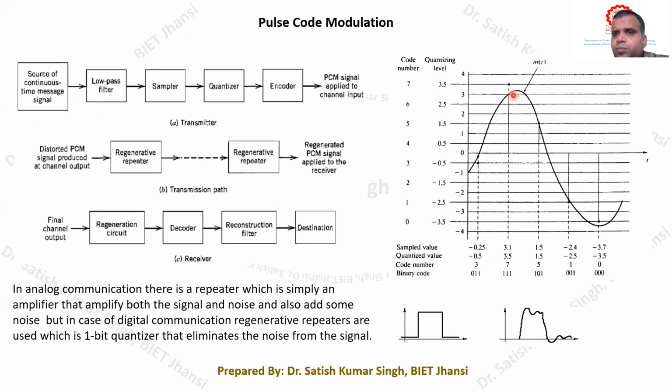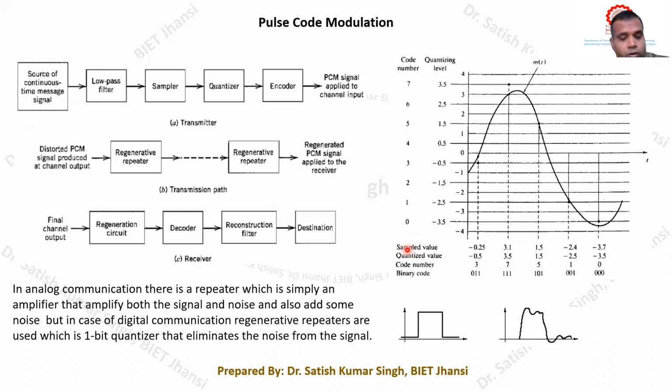Similarly, if you see at this point, the sampled value that we got is equal to 3.1. Its nearest quantized level is 3.5, so it has to be brought to 3.5. Similarly, here we are getting a sampled value of 1.5. It is exactly at a quantized level, so this value will remain the same, quantized at 1.5. Again, here you can see it is minus 2.4, so the nearest quantization level is minus 2.5, and so on. This way, first of all we perform the sampling, and then we quantize the sample values to quantized levels.